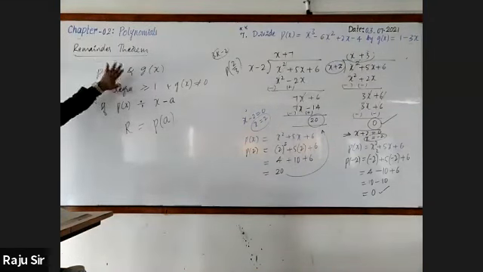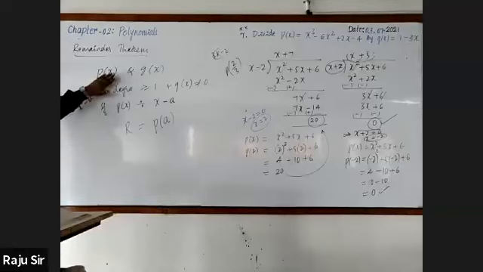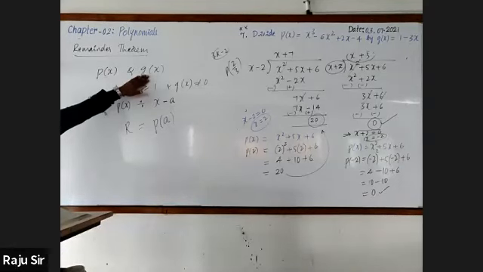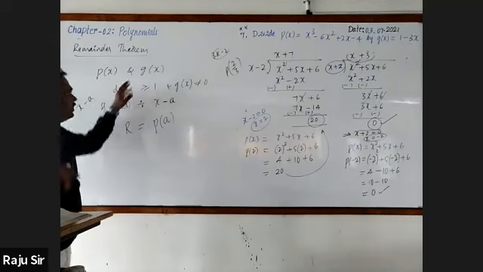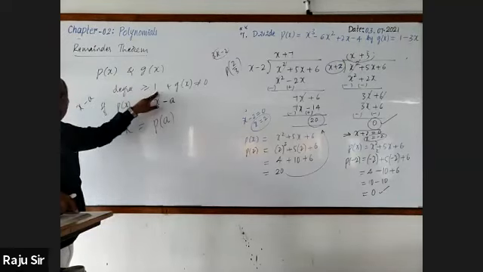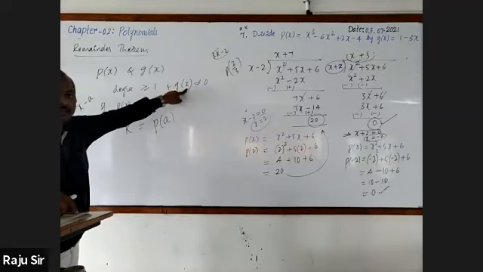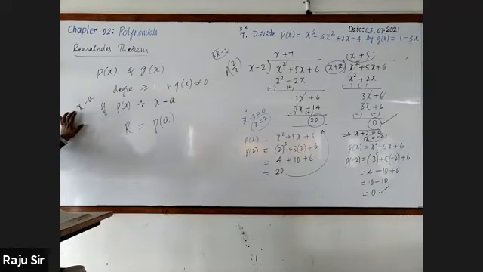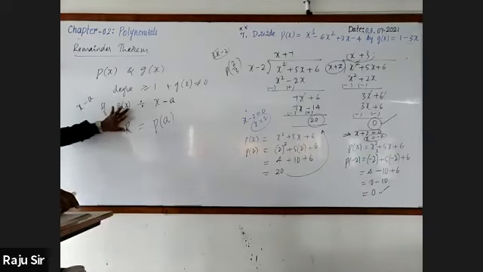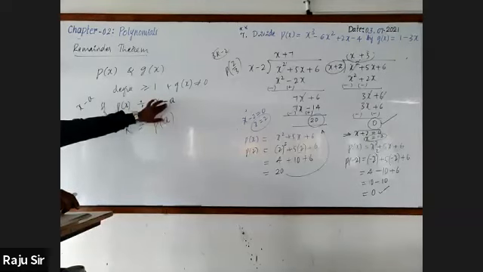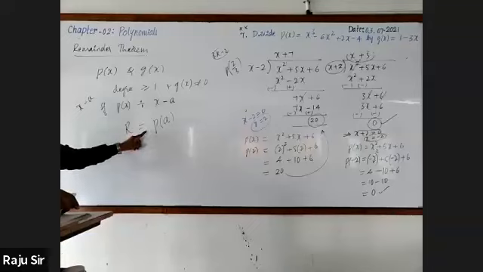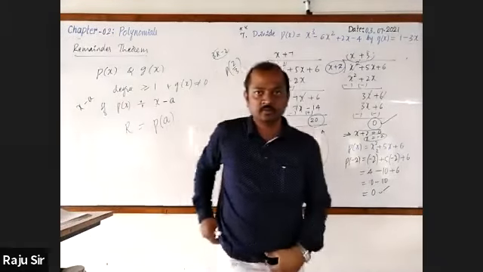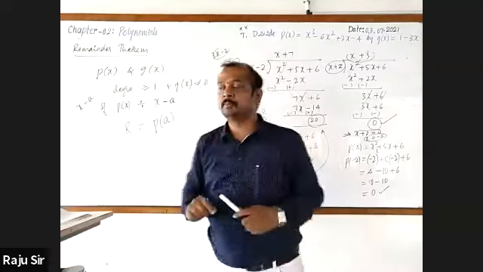Remainder theorem states that let p of x and g of x be any two polynomials of degree greater than or equal to 1, and g of x is not equal to 0. Let x minus a be a linear polynomial. If p of x is divided by the linear polynomial x minus a, then the remainder is p of a. Got it?